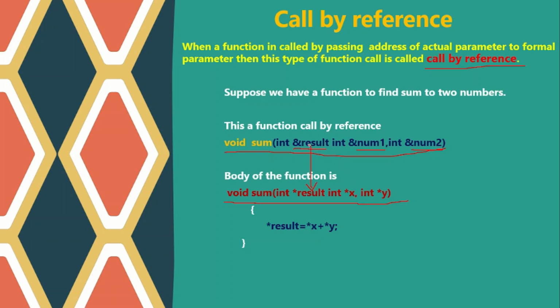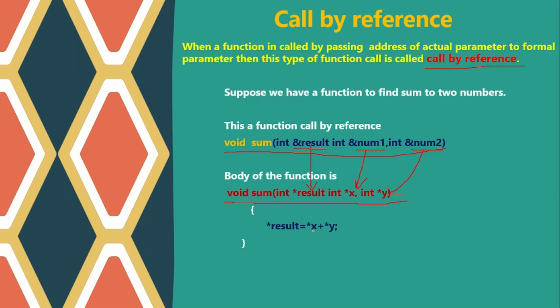This will hold the address of the result variable, and x will hold the address of num1, y will hold the address of num2. So ideally at this point we have the address of result, the address of num1, and the address of num2. And then with the help of the dereferencing operator, we call it value at this address.